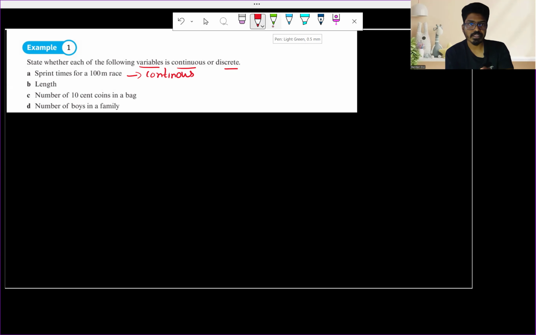Length is also measurable, which is again continuous data. The data which is measurable is continuous data, and the data which is not measurable we call discrete data. Number of 10 cent coins in a bag. Let's say you have 100 coins. You cannot have 100.5 coins, so we cannot break the coins into two. So we can say it is discrete data.